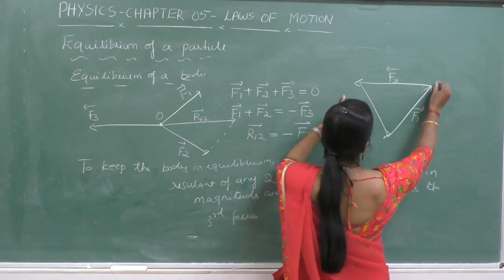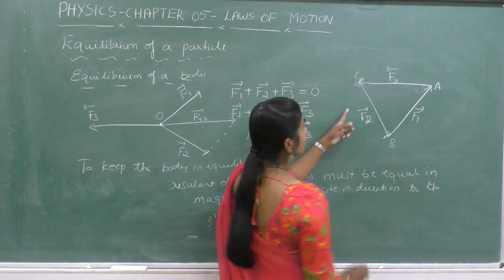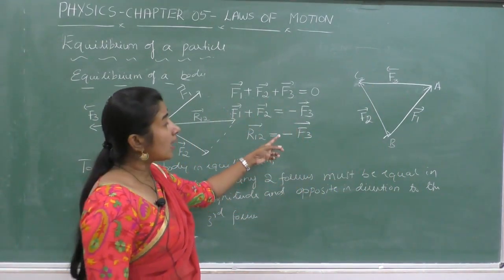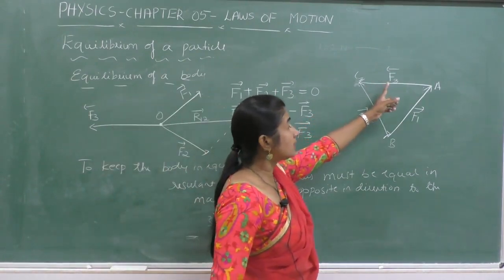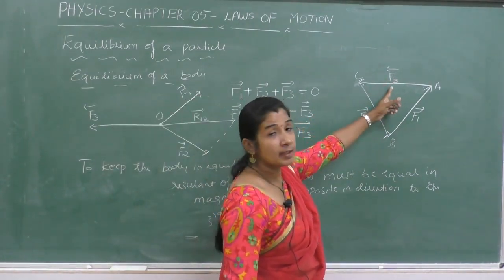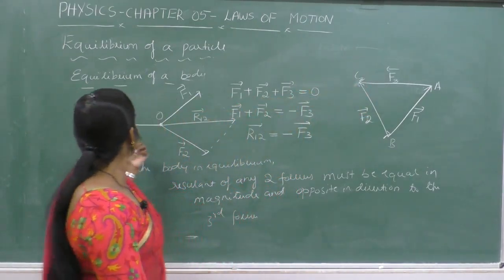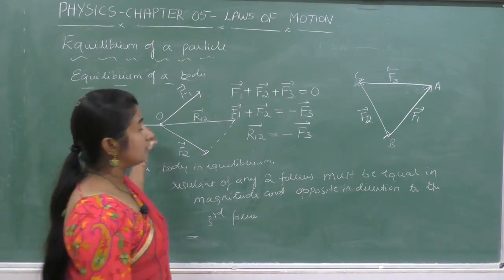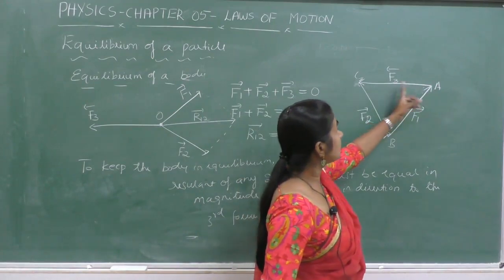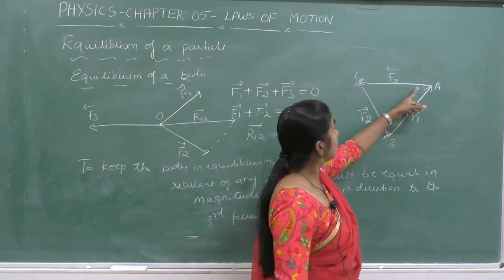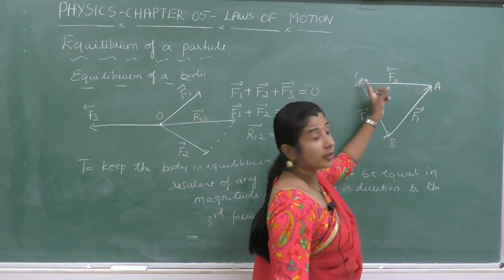Say the triangle is ABC. We have to draw a triangle such that the length of the side is proportional to the magnitude of the force. Here F3 is greater than the other two forces. Therefore, the length of the line AC must be drawn longer.